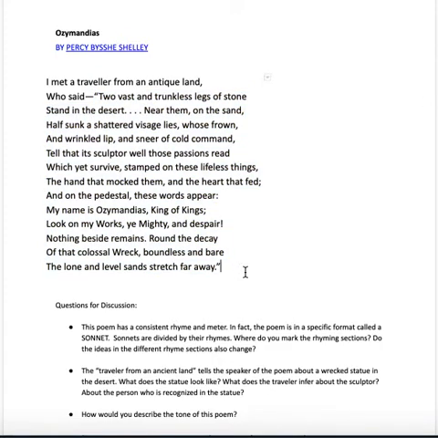What's even cooler is there's a third voice, and the third voice comes in right here. As we read it, you're going to notice that this third voice is actually an inscription that was commissioned to be carved by a king named Ozymandias, who calls himself King of Kings.